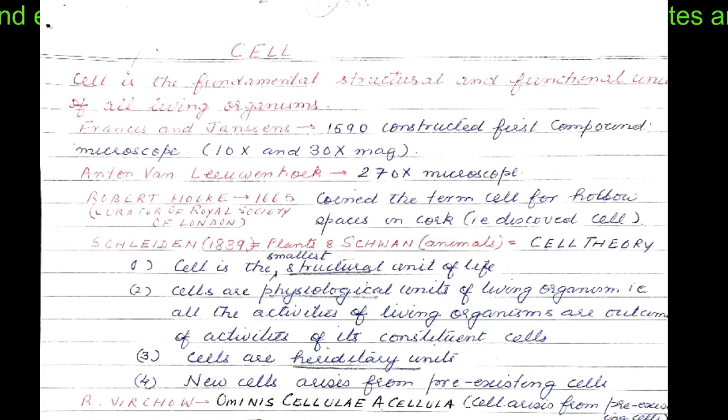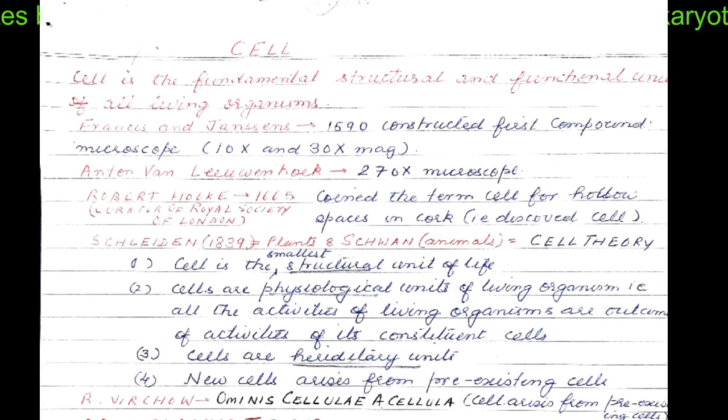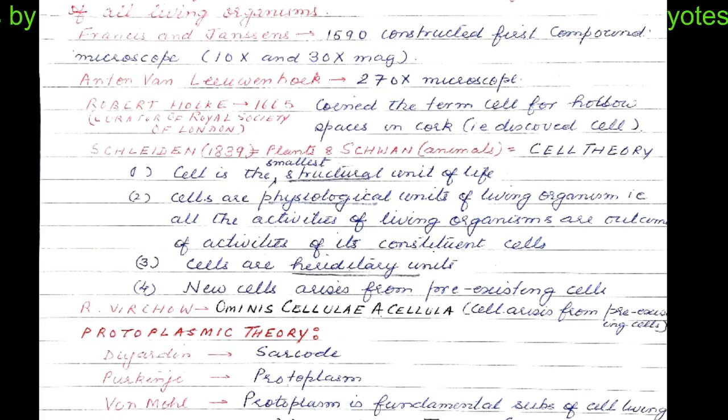And afterwards, in 1839, Schleiden and Schwann put forth the cell theory. According to the cell theory, the basic tenets are: the cell is the smallest structural unit of life, and it is also the physiological unit of all living organisms. That means all the activities which happen in living organisms are the outcome of the activities of its constituent cells. Also, the cells are the hereditary units.